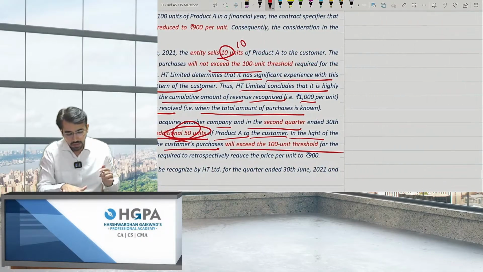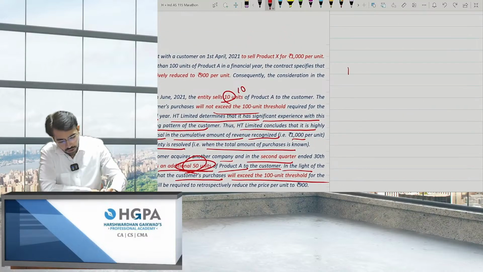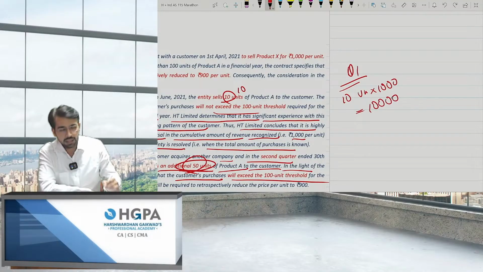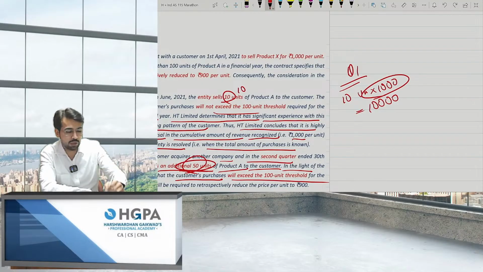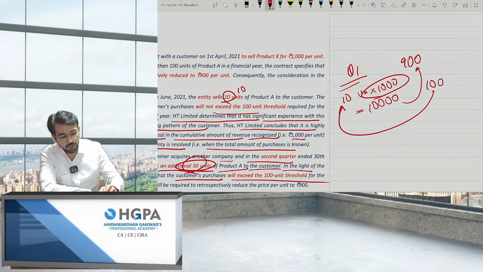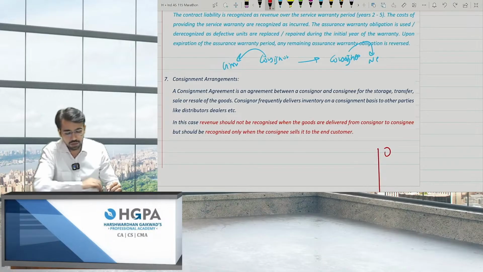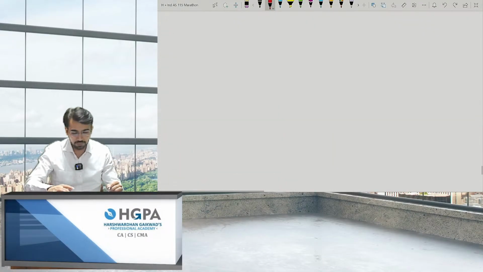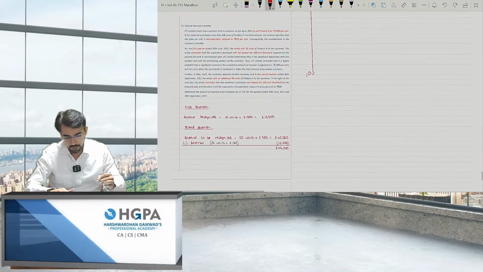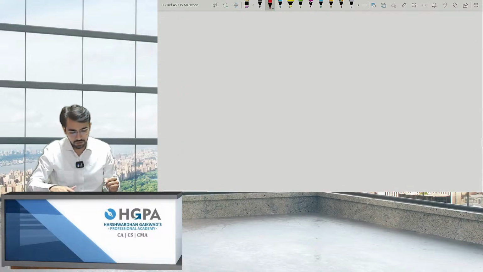Now, the first quarter you booked was 10 units into 1,000, that means you booked an income of 10,000. Can I say in the second quarter you need to reverse? Because you should have booked the income on 900 basis, not on 1,000, right? So can I say it is time for reversal? How much extra did you book? 100 rupees. 100 into 10 units, 1,000. This 1,000 you should reverse as income in the second quarter.